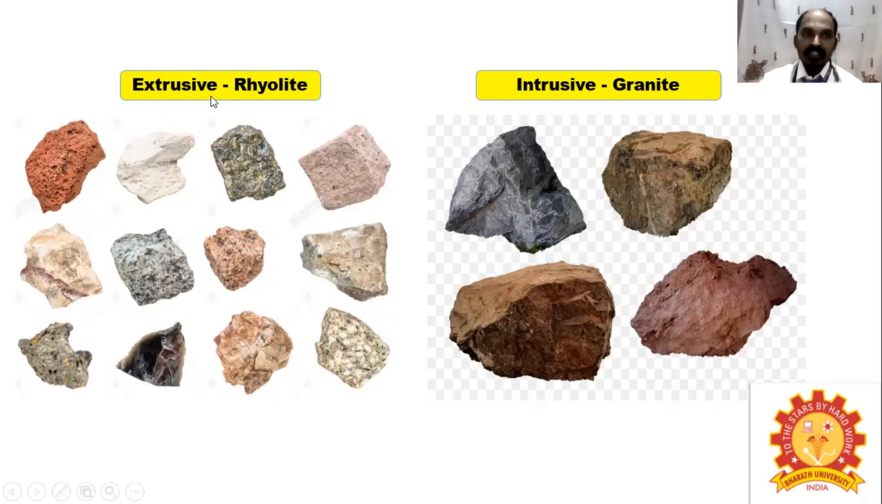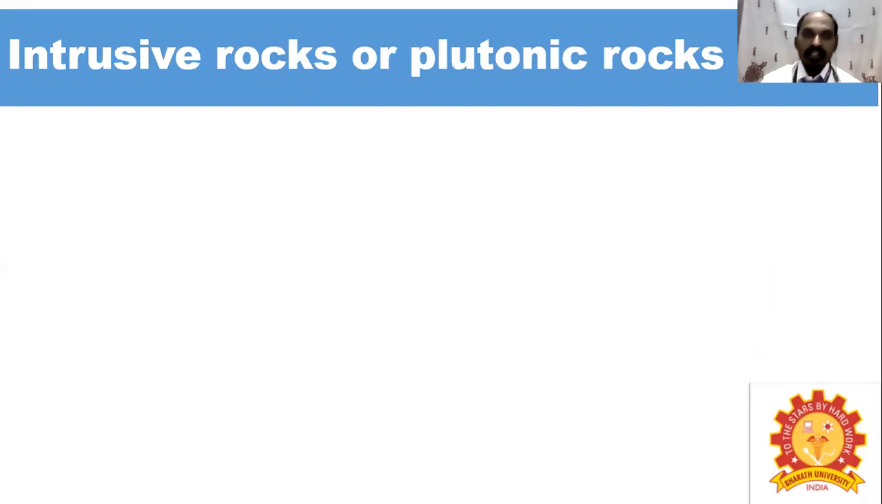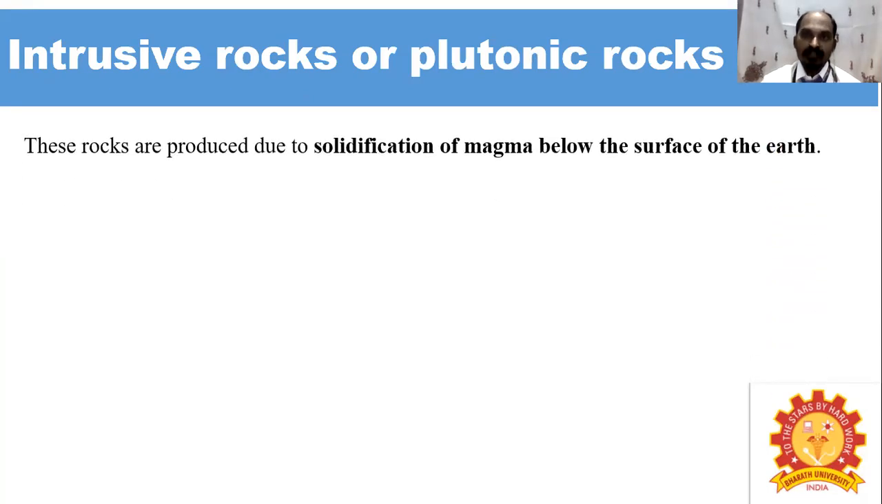The extrusive rock example is rhyolite. You can see some of the specimens, and the intrusive rock specimen is also available here. One example is granite. Extrusive rocks are otherwise called volcanic rocks. These rocks are formed due to the consolidation of magma on the surface of the earth, and the magma, when it flows on the surface, is called lava. The example is basalt.